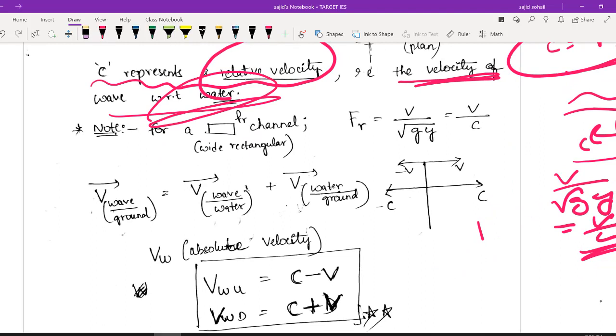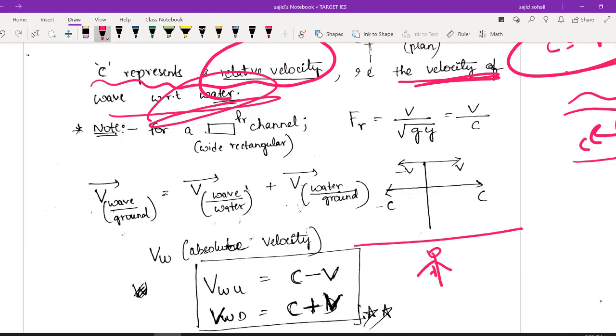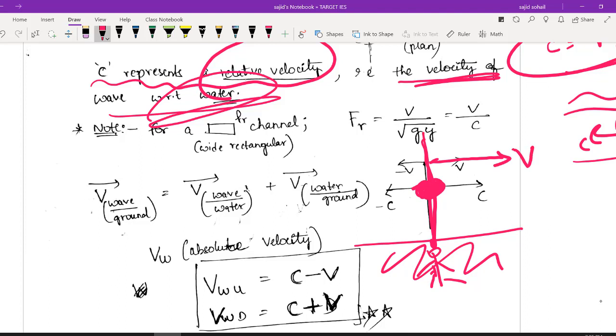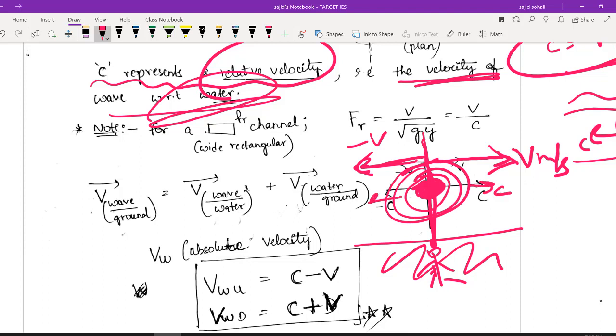Now let us see what is the absolute velocity of wave, that is, the velocity of wave with respect to ground. Let us say you are standing here on the ground, okay? And obviously the water is flowing here and you are dividing it into two segments because you have created some disturbance here. So see clearly, the velocity of water flowing in the downstream direction will be v meter per second, because water is flowing in this direction, right? So what will be the velocity in this direction? You have to say minus v, right? Common sense. I hope it is very clear. And you are creating waves, it is propagating with c meter per second in both the directions. I hope it is very clear for you.